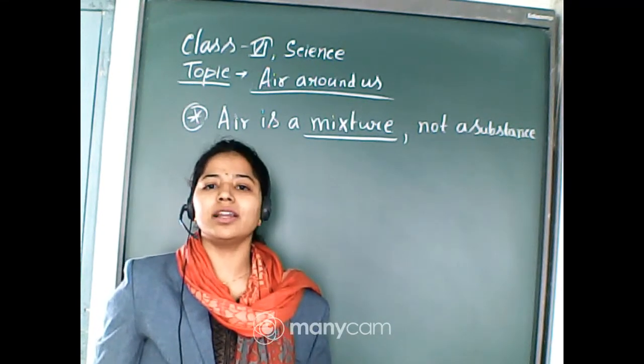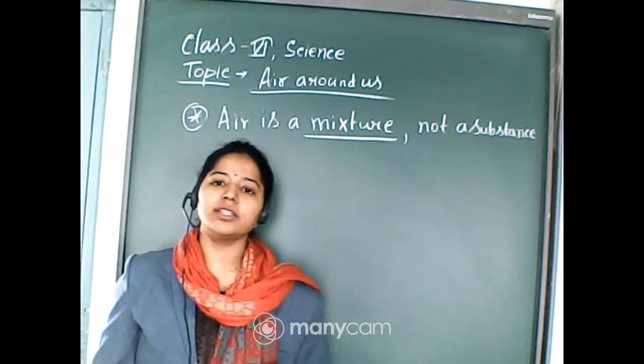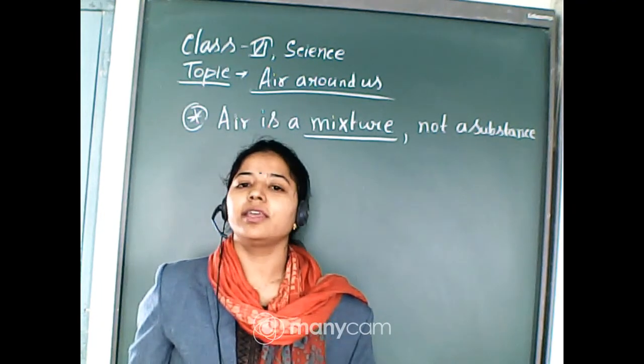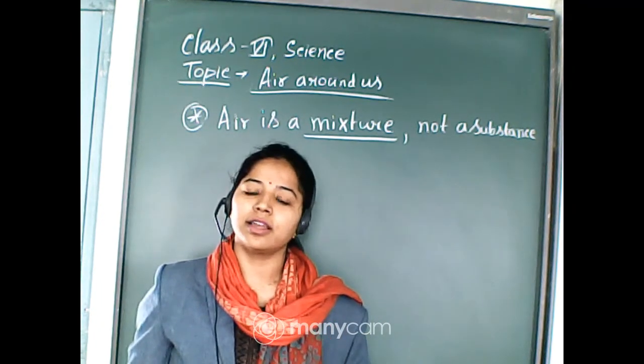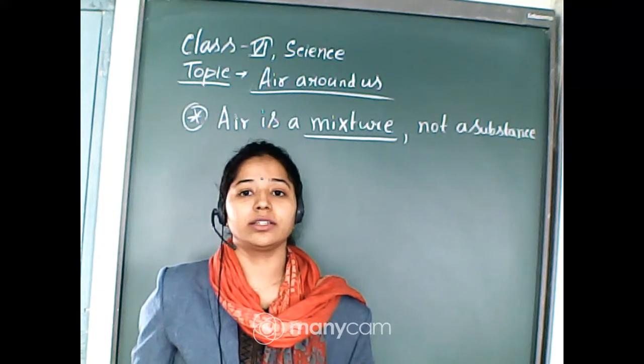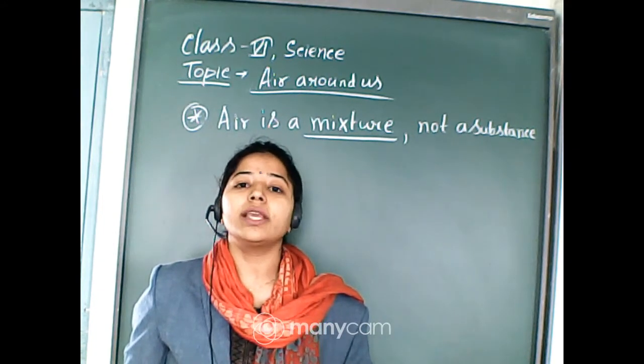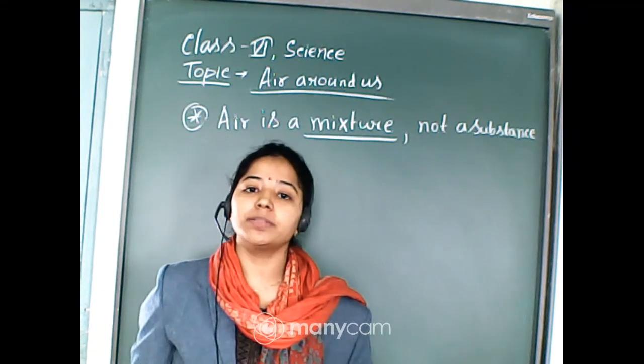Now, what is the color of air? Can you see the color of air? Air is always colorless. We can see through it. So we can say air is transparent.